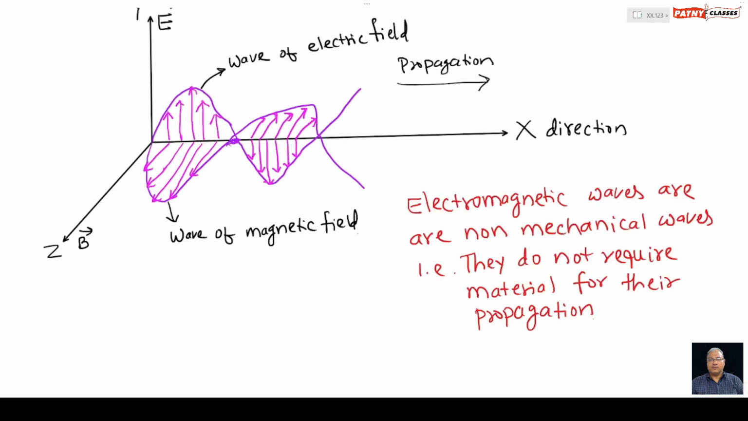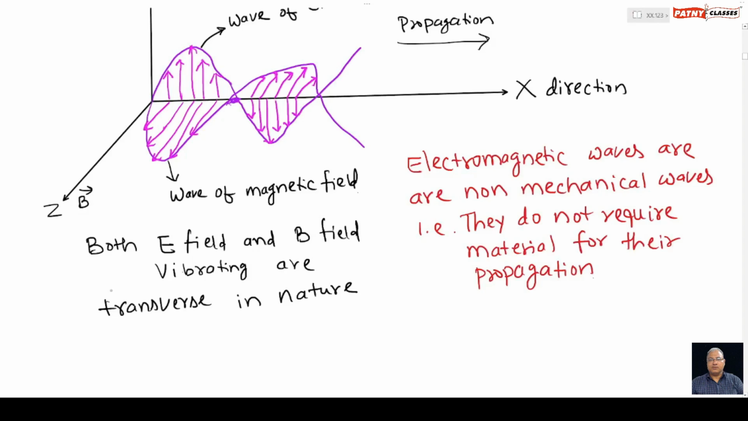One point about electromagnetic waves: they can travel through vacuum. Electromagnetic waves can travel through space where no material is present. So electromagnetic waves can travel from one planet to another planet, from sun to earth, without any material medium. So electromagnetic waves do not require any material medium for their propagation. Therefore, electromagnetic waves are non-mechanical waves.